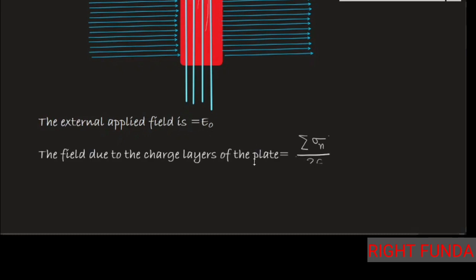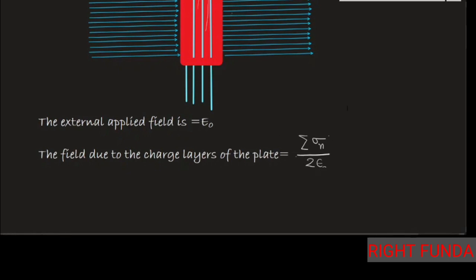So if you see this, let the external electric field, the applied field, be equal to E naught. We have applied the E naught field, the external field. And the field that is produced by the induced charges, the charge layers on the plate, because this plate is made of charge. So all the layers produce some field. The charge layers are there, they produce some field.